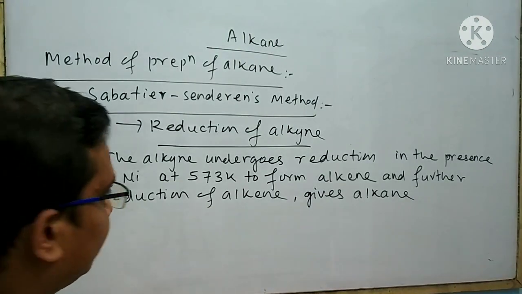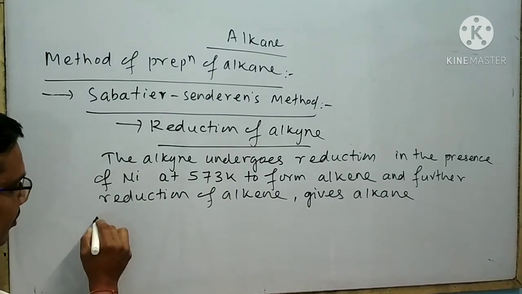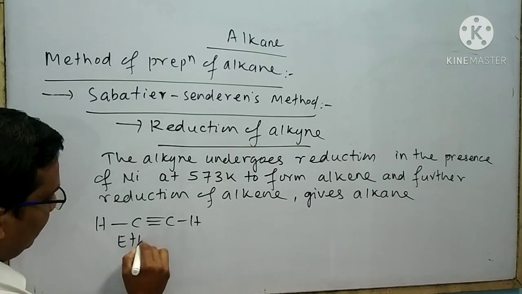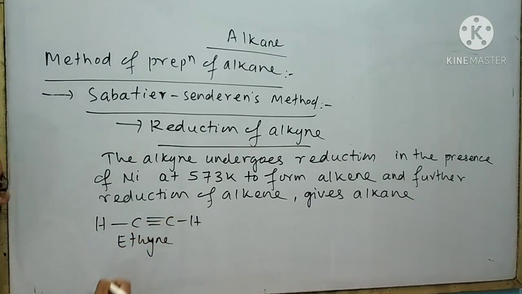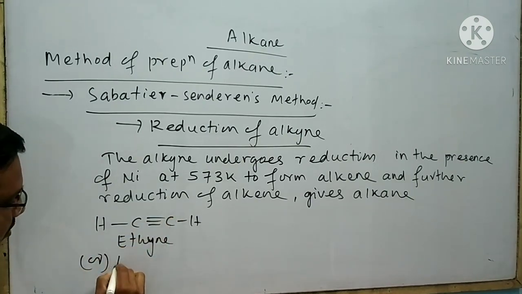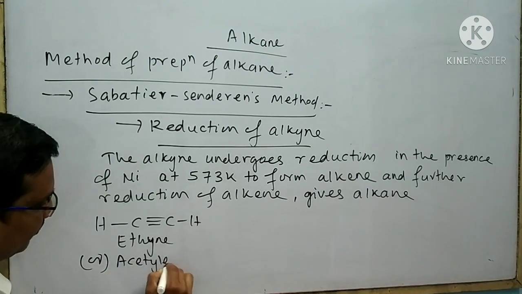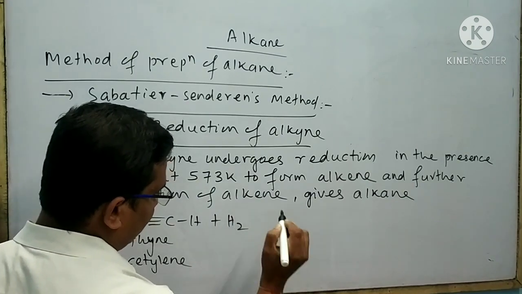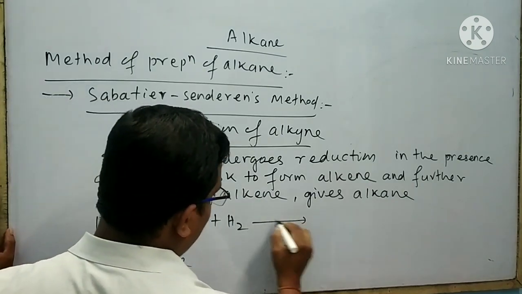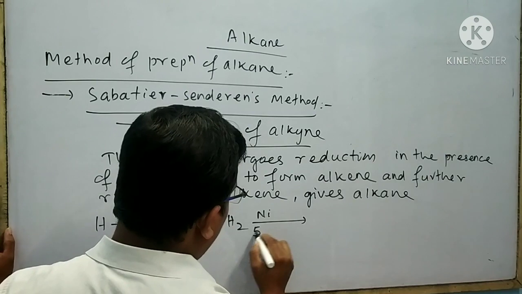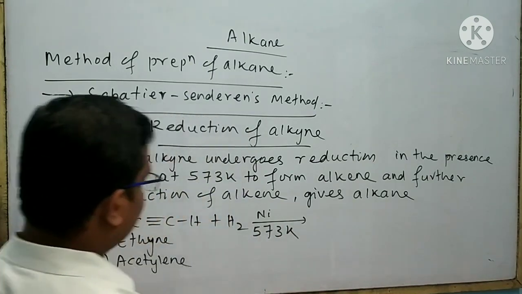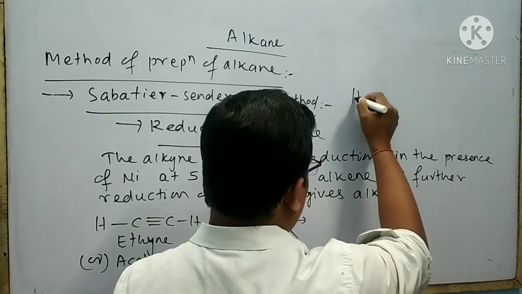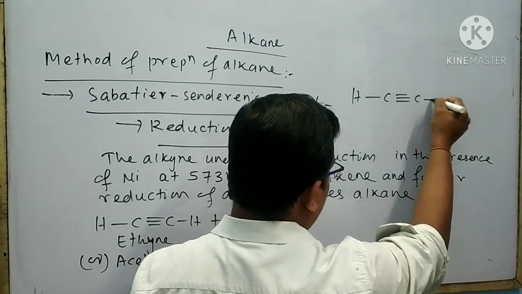Suppose we take an example. This is ethyne, whose name is also acetylene. Now ethyne is subjected to reduction with hydrogen in the presence of nickel at 573 Kelvin. Then what will happen? This is ethyne.